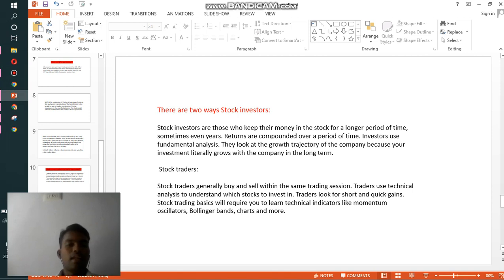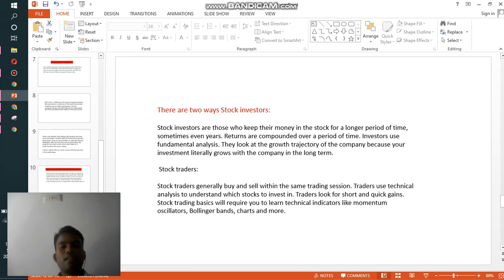Stock traders generally buy and sell within the same trading session. So stock traders won't wait for a long period of time. They are interested in buying shares today morning and selling before 3 p.m., 3:30 p.m. Traders use technical analysis to understand which stocks to trade.